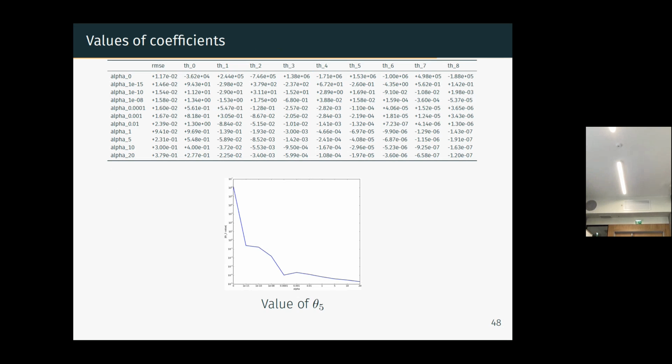Okay, and if you look at, for example, the value of the coefficient theta 5 with respect to, this time, not the degree of the polynomial but the alpha term, you see that, as expected, the more you increase the strength of the regularization, the more you will decrease the value of this parameter.